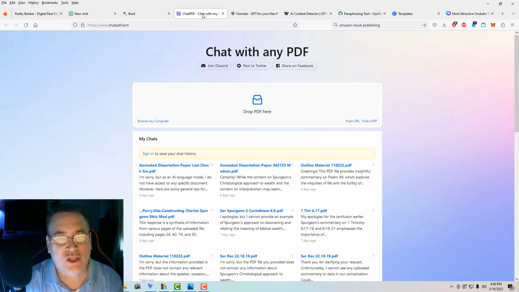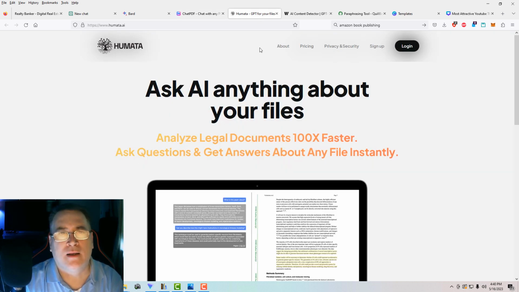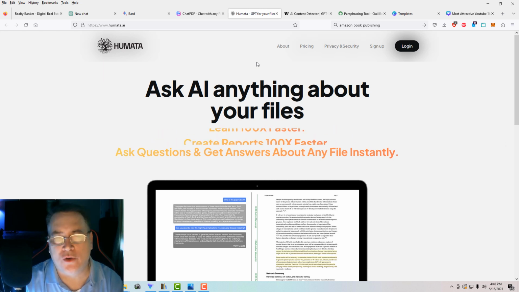But ChatPDF is a free AI tool that will do that very same thing. You can upload papers to ChatPDF, and that will make them searchable, and you can ask questions. It's a chatbot type format, so you can ask questions, create papers, answer questions, and do all sorts of work with ChatPDF.